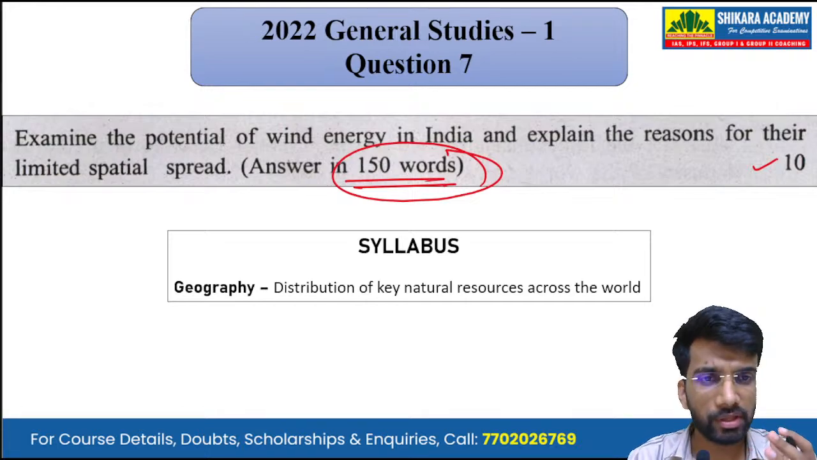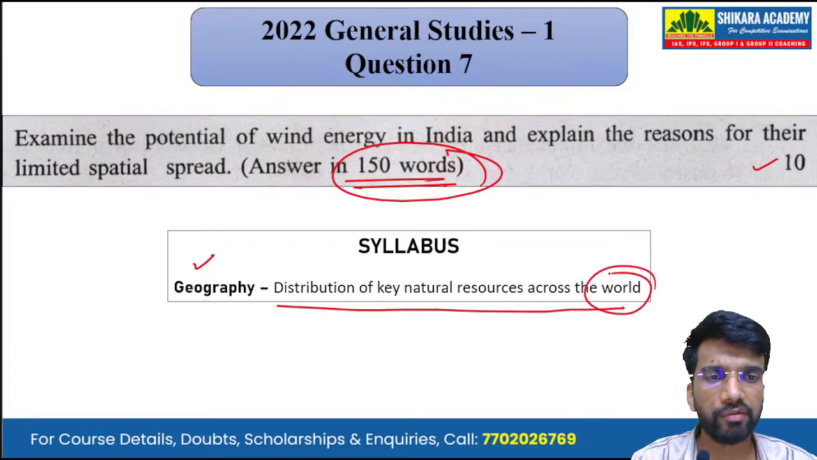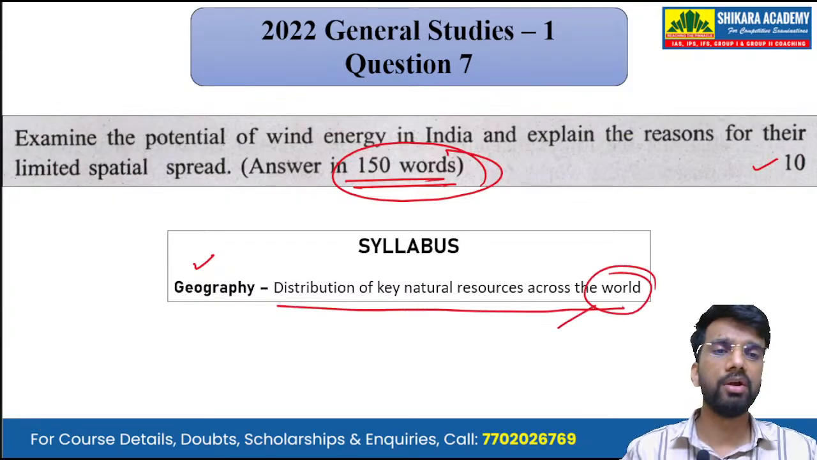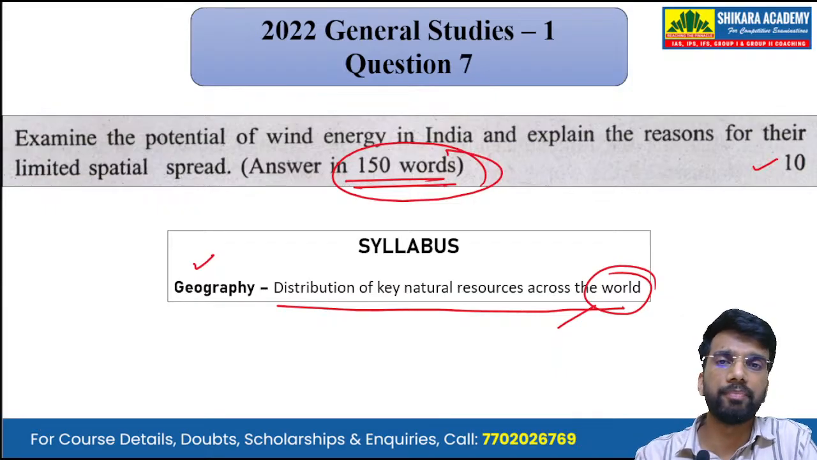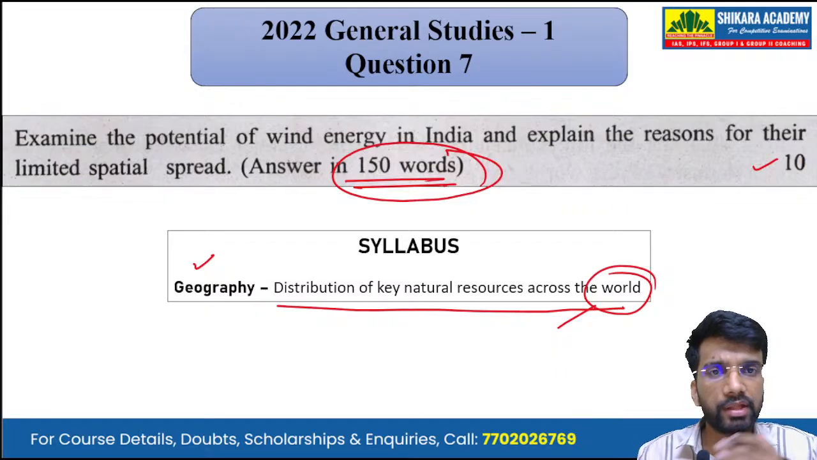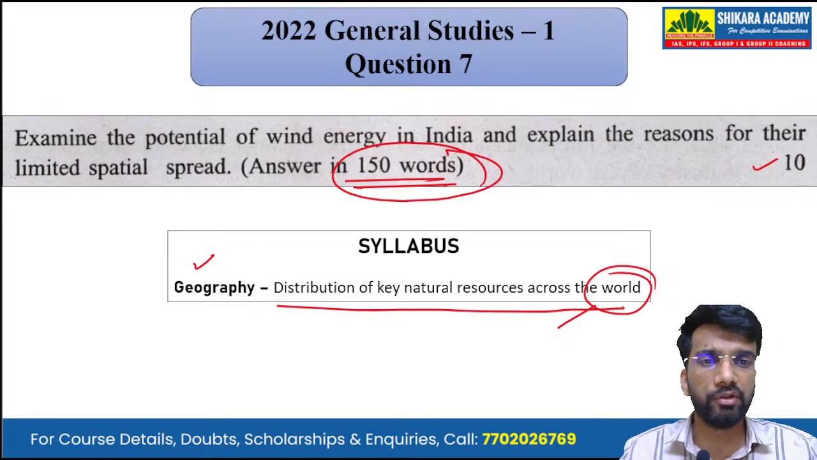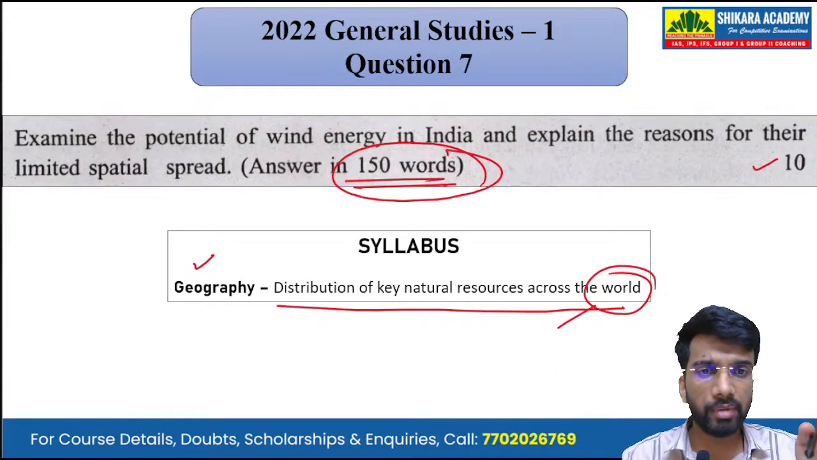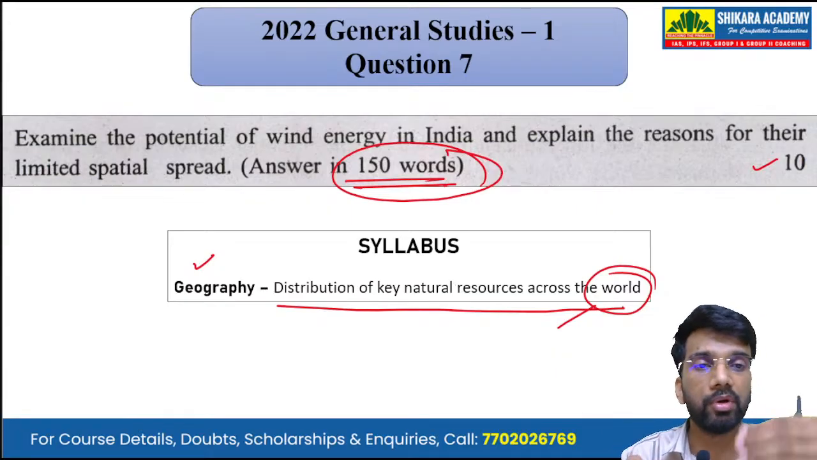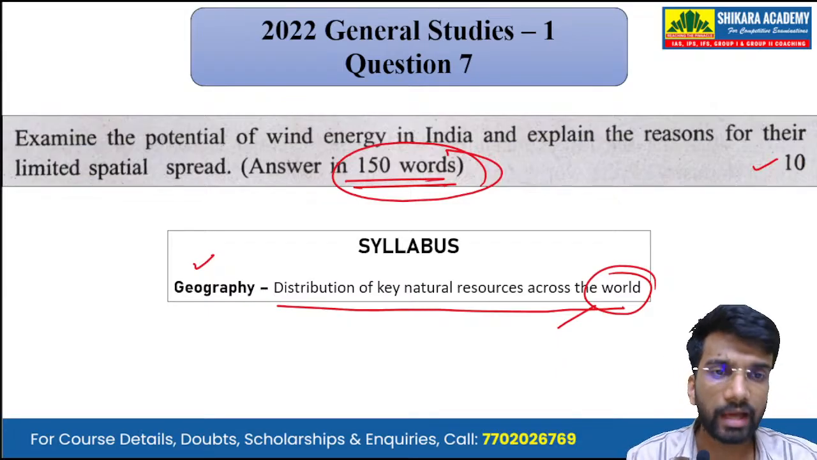Now, mapping it with the syllabus, we can see that it has been asked from the subject of geography, and the topic is distribution of key natural resources across the world, including South Asia, okay? India and South Asia. So we have to examine the potential of wind energy in India, and the second part is we have to give the reasons why there is a limited spatial spread of the wind energy. Okay, why in some areas they have adapted more to the wind power, and in some areas they lack in wind power.